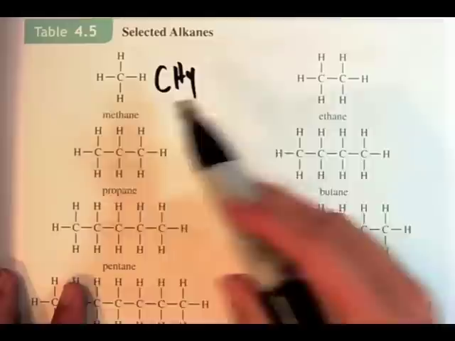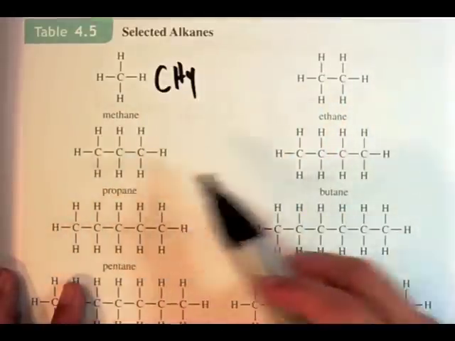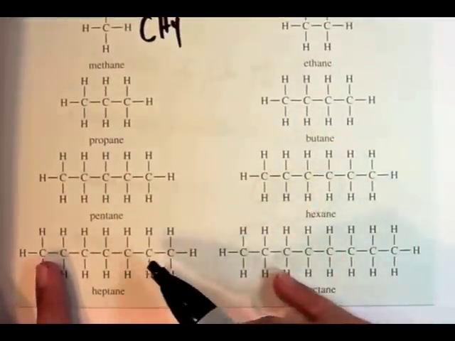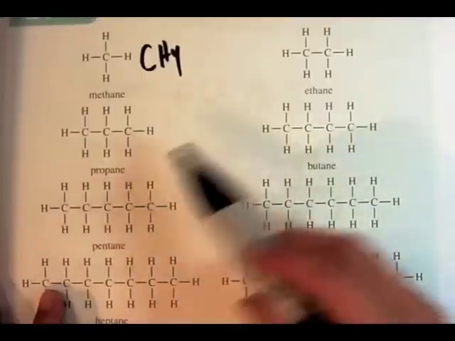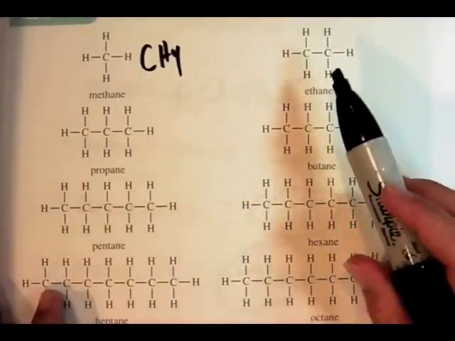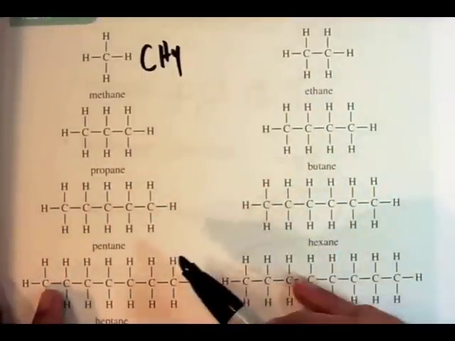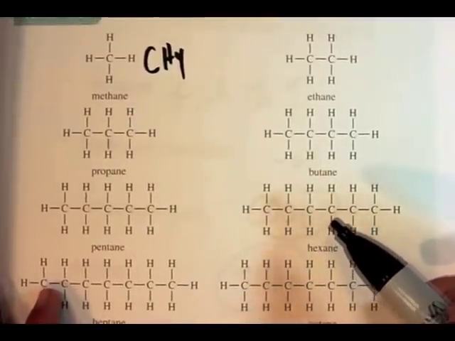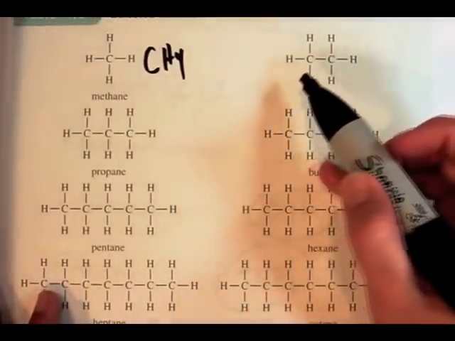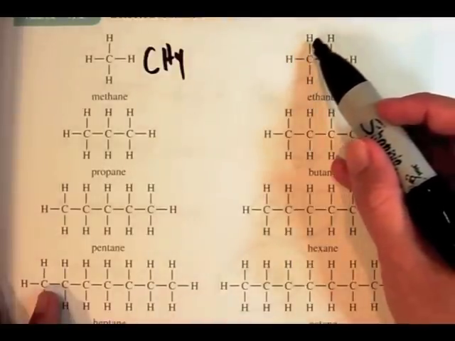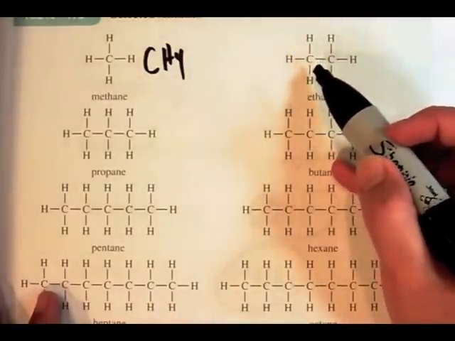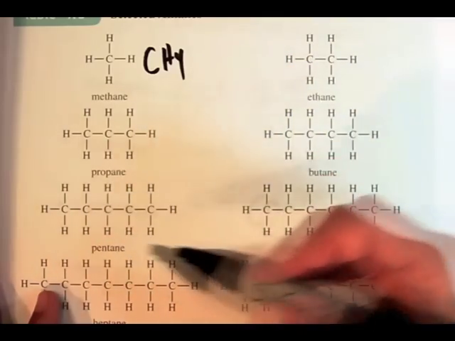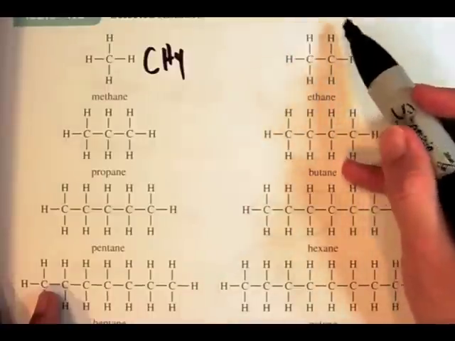Okay, methane, ethane, propane, butane, pentane, hexane, heptane, and octane. The difference between all of these is just the number of carbons: 2, 3, 4, 5, 6, 7, 8. Octane is 8. The other thing that's important for you to recognize is that every carbon is saturated. And when we say saturated, we mean that it has 4 bonds, 1, 2, 3, 4 single bonds. Saturated.